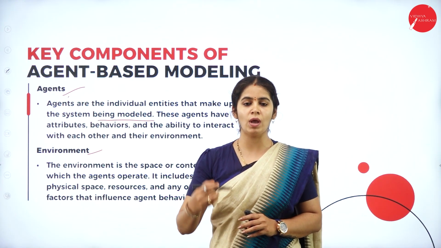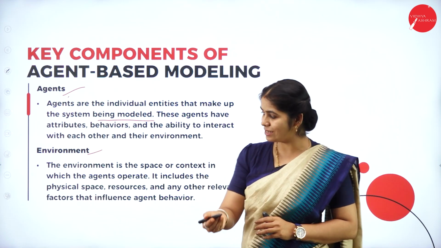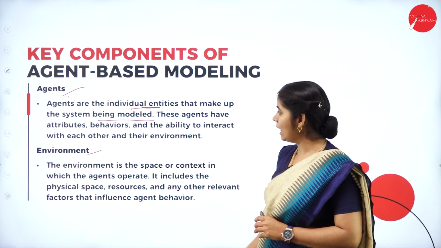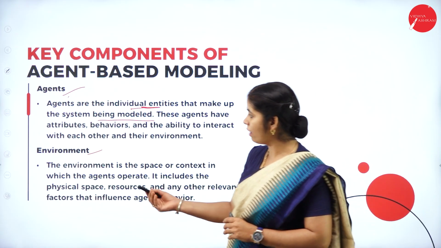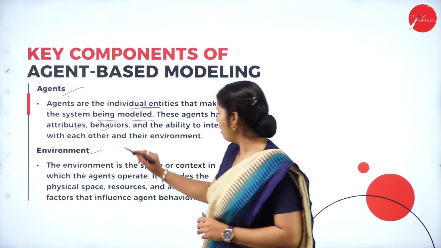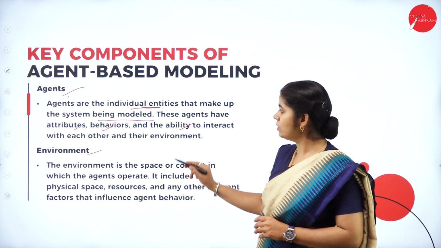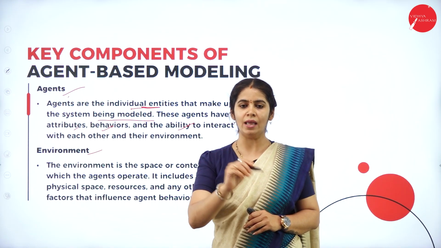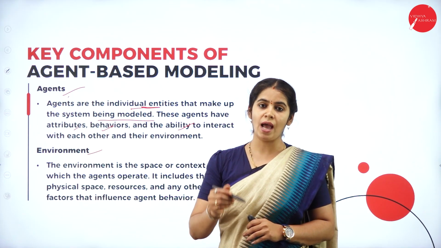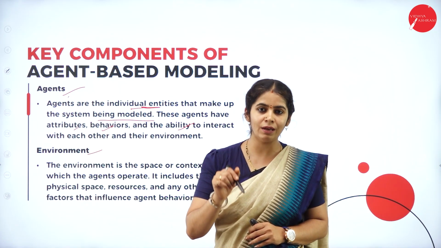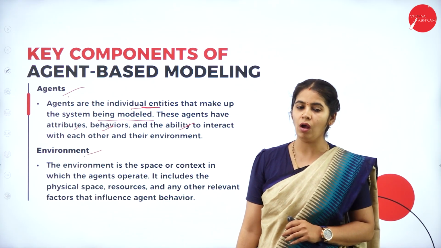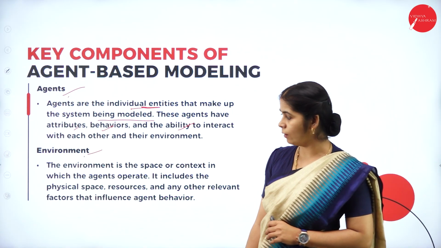Depending on the agents, we are modeling the system. An agent should have its attributes, behavior, and the ability to interact with other agents and the environment. Most important, the agent has to work in an environment, right? So that is the second component of agent-based modeling.